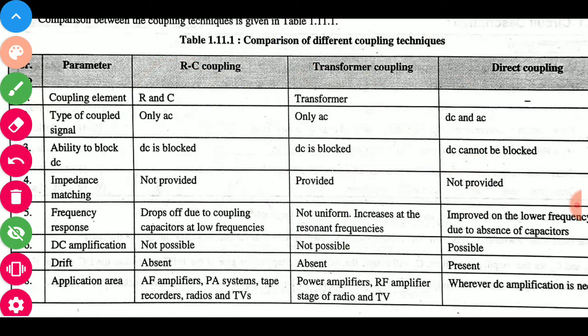Next, the signal coupled. RC coupling couples only AC, and direct coupling couples DC and AC.